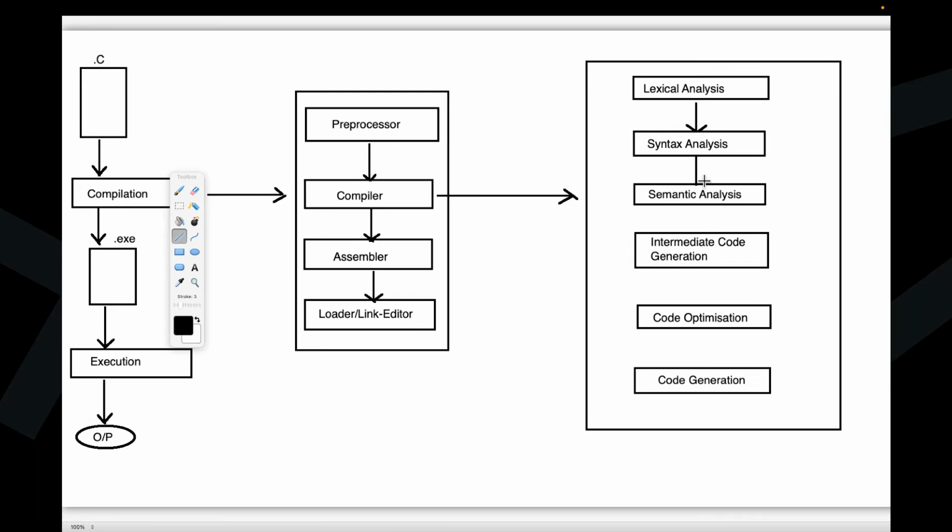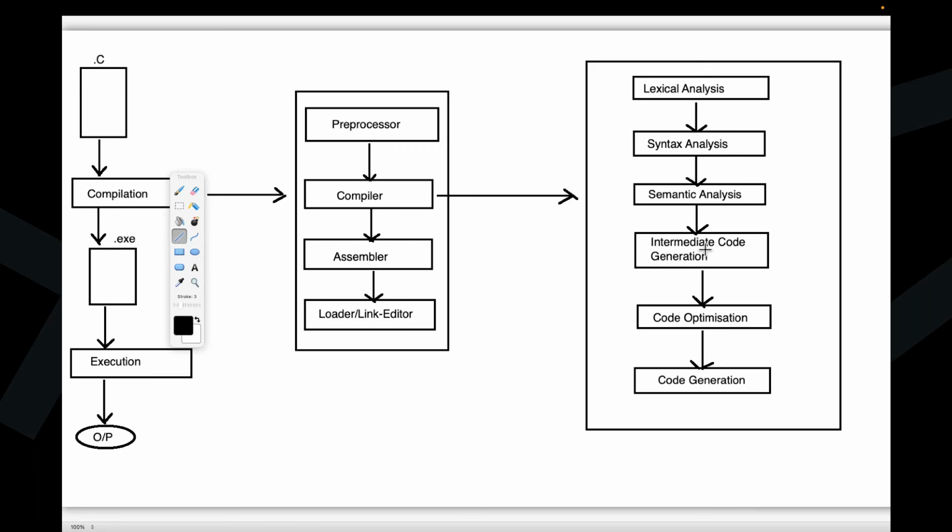After lexical analysis, syntax analysis. After syntax analysis, semantic analysis. After semantic analysis, intermediate code generation. After this, code optimization. Next one is code generation.